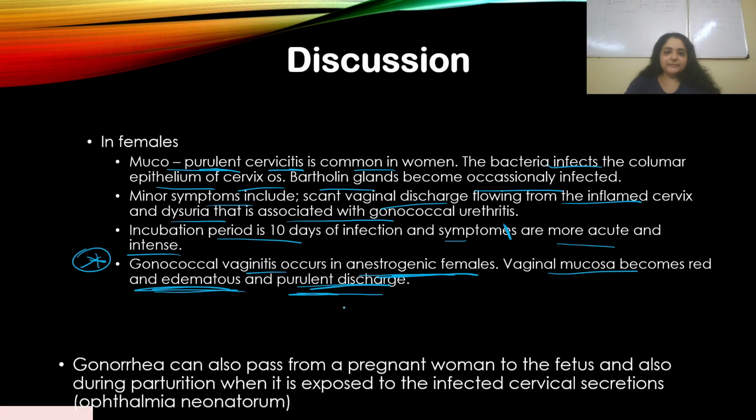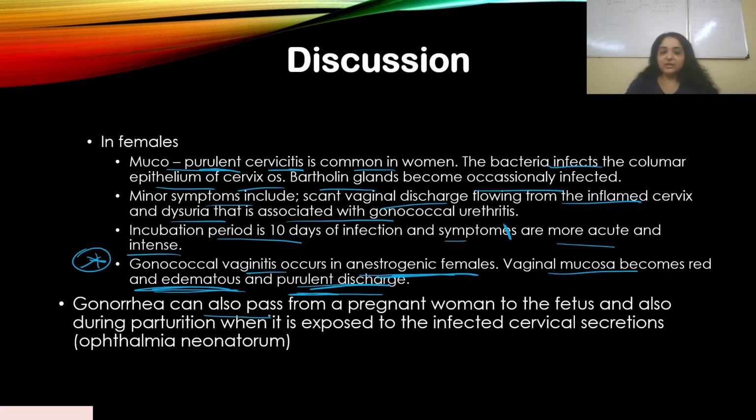Now gonorrhea can also pass from a pregnant woman to the fetus during parturition, when she is infected. For example, a woman is infected with gonorrhea, her cervix is inflamed and has infection. So when the baby passes through during parturition, the baby can also get infected.